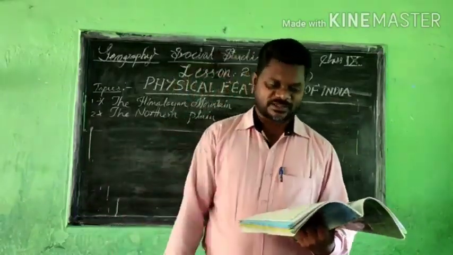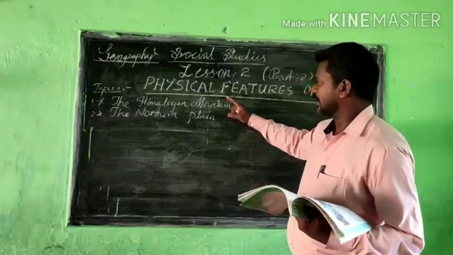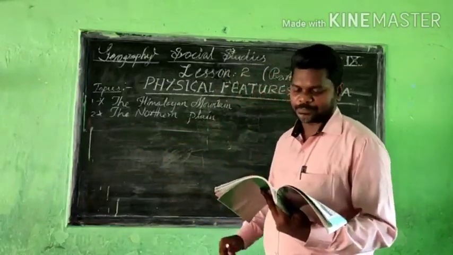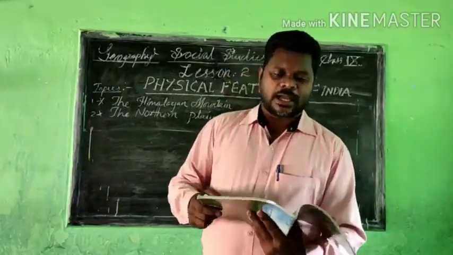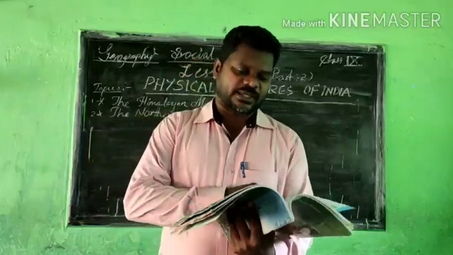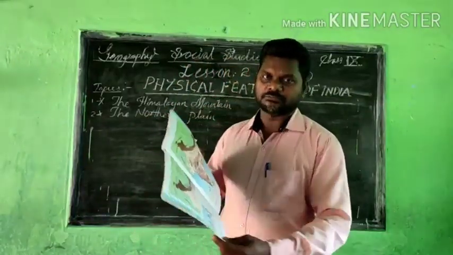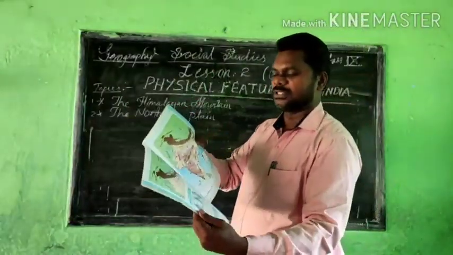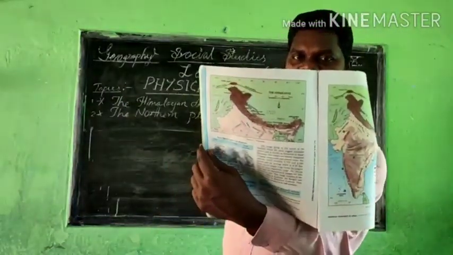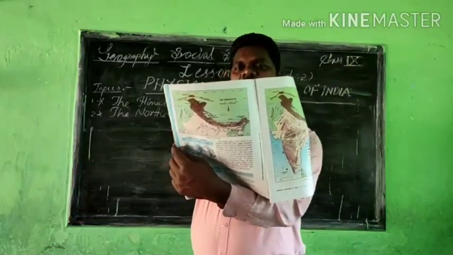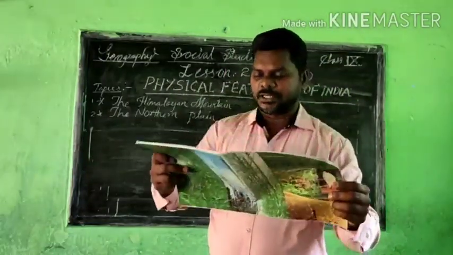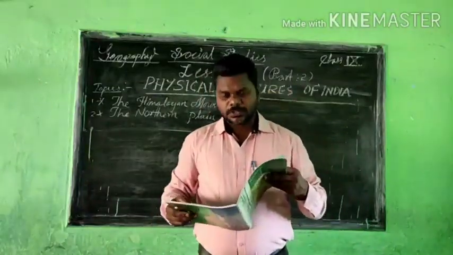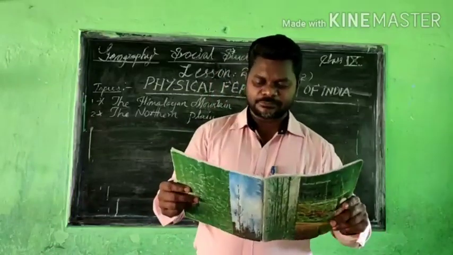Okay, let's start. The Himalayan mountains we completed. Now you have to deal with the Northern Plain. These are the physical features of India. The picture is also given here in your textbook, the picture of India. We learned the Himalayas, shaped just like an arch, and I have explained all those things. Now we have to learn something about the Northern Plain.